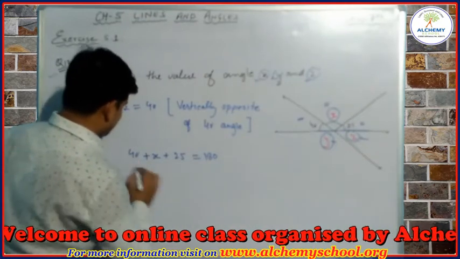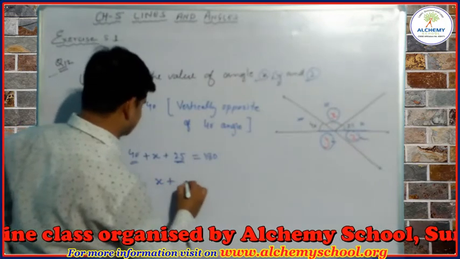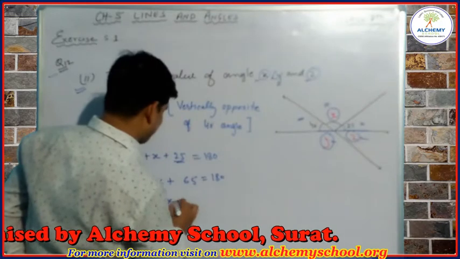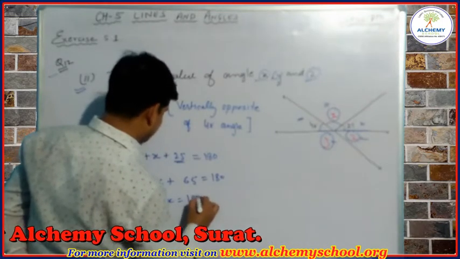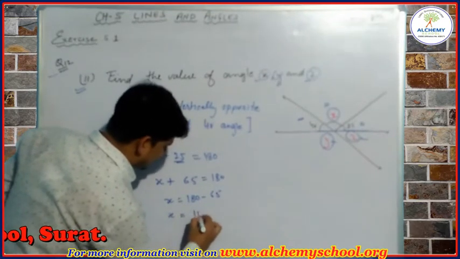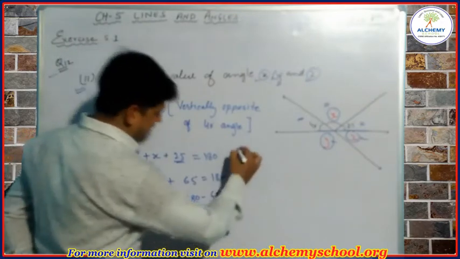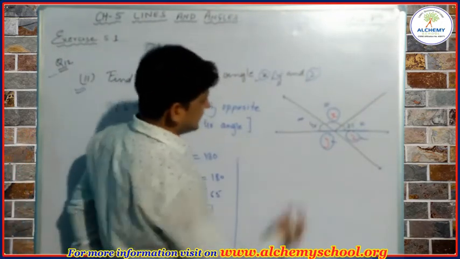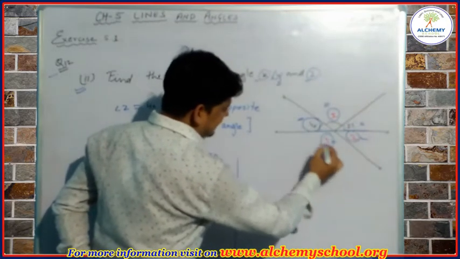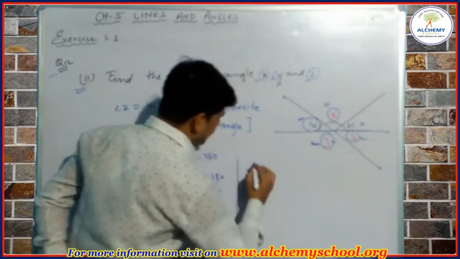Okay, now 40 and 25 will be added and we get here x plus 65 is equal to 180, and x is equal to 180 minus 65. So the value of x will be 115 degrees. So this is the value of x. Okay, so now we are going to find the value of y. So students, we can see this angle and angle y together making a straight angle, that is 180 degrees.